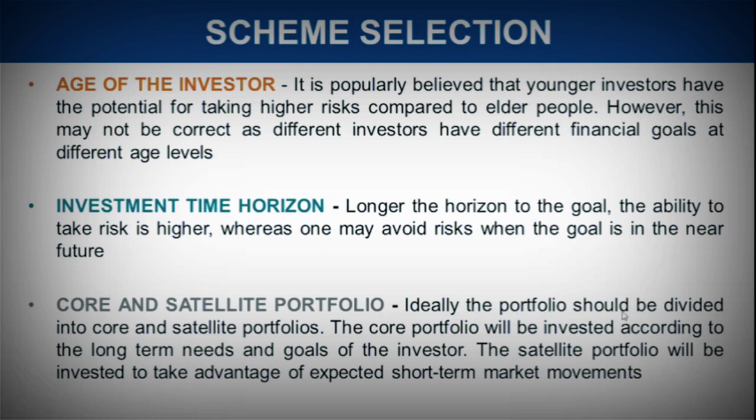So ideally the portfolio should be divided into two forms, that is core and satellite portfolio. Portfolio means all those where the investment is going to be made. We know that one particular mutual fund scheme has its own portfolio where the investment is made into different companies, different sectors, the stocks of different companies and sectors that are being traded, different financial asset classes. So that's called portfolio, and it should be divided in two parts, core and satellite portfolio.